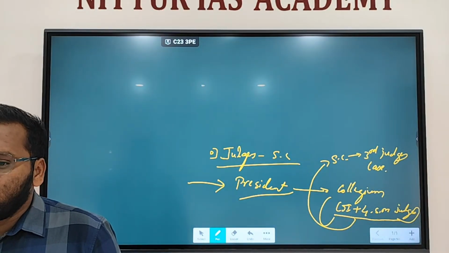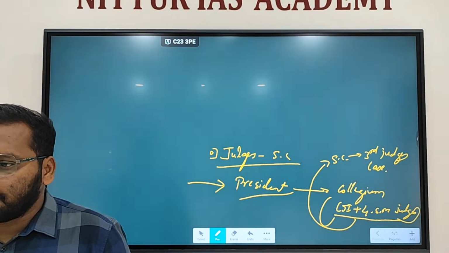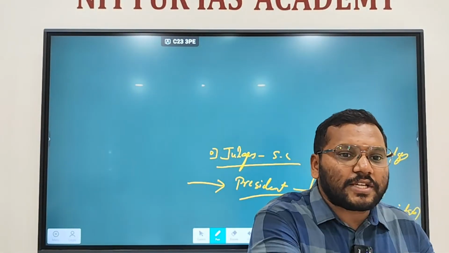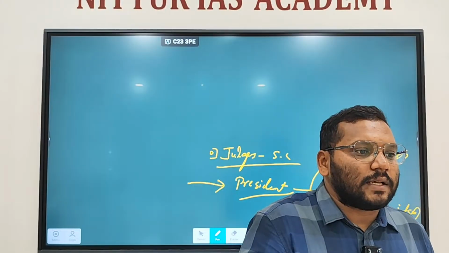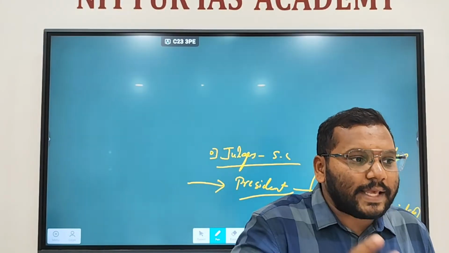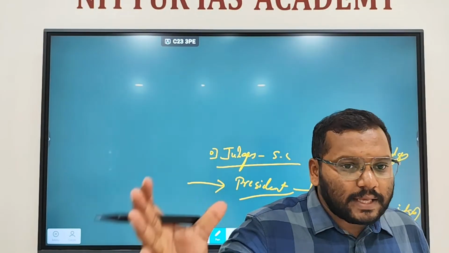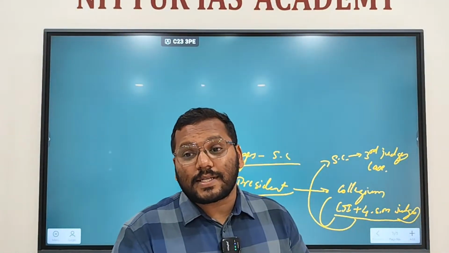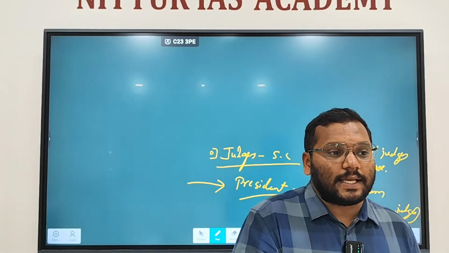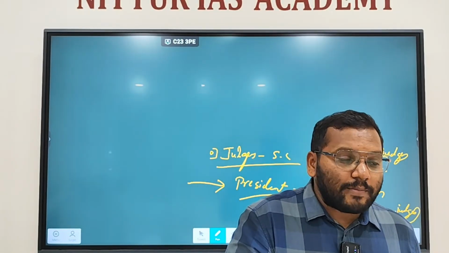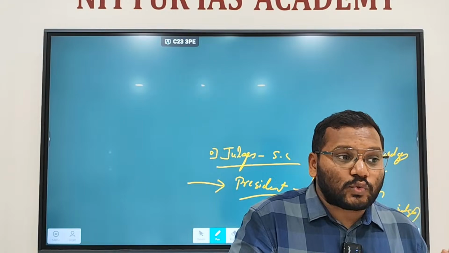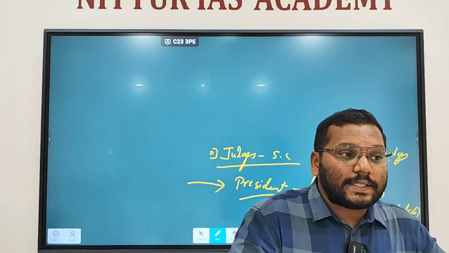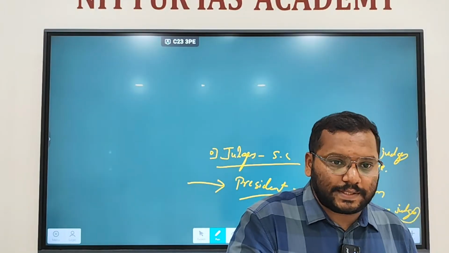What is the difference between consultation and concurrence? Yeah, very good. In consultation, there is exchange of views, whereas in concurrence, he should obey the advice given by the CJI. In the second judge's case, the Supreme Court told that it is not just consultation, it is concurrence. But in the third judge's case, the Supreme Court told that it is not just the sole opinion of the CJI, it is the opinion of CJI plus 4 senior most judges.